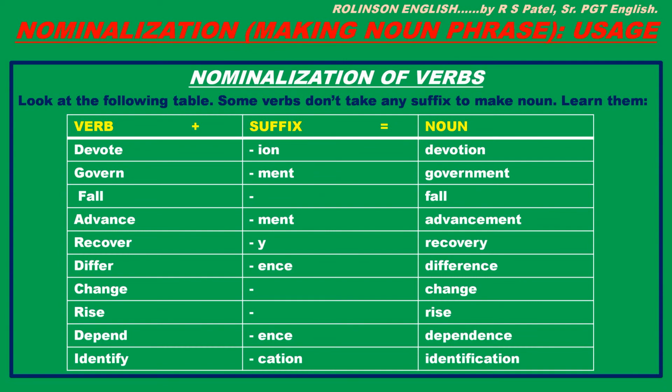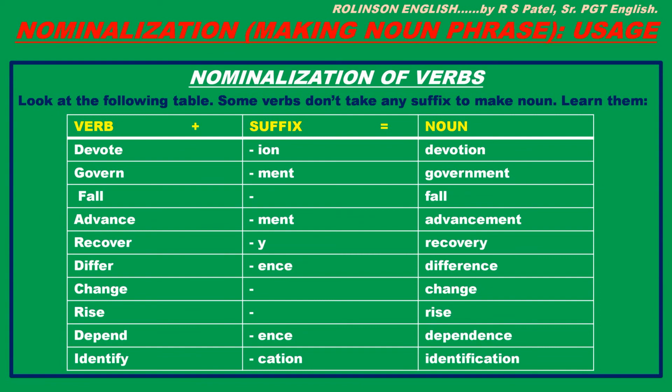Fall doesn't take any suffix. Look at it. Its noun form is fall itself. Advance. Suffixing ment we get advancement. Recover takes y as suffix and we get recovery as noun. Differ takes ence as suffix and we get difference.